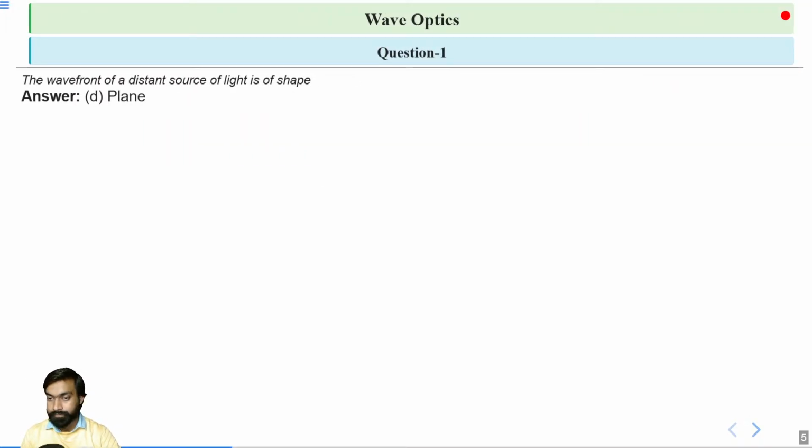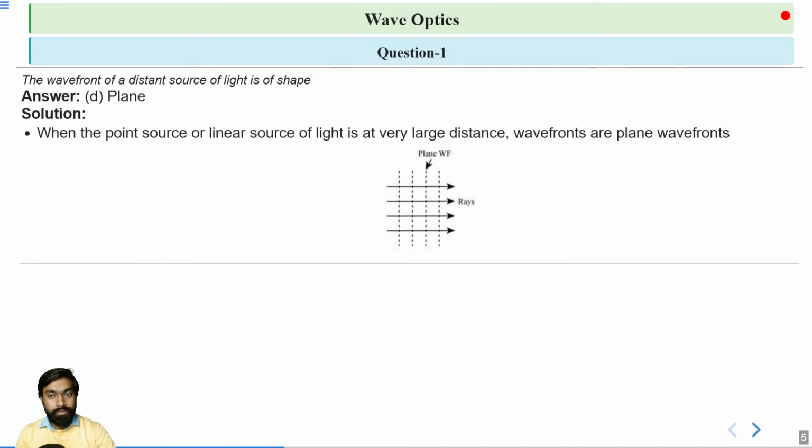Okay. So listen carefully. In this question, the question says that the wavefront from a distant source of light is considered. This is because at a great distance from the source, the spherical wavefronts have a very large radius or large radius of curvature, and a small portion of this large sphere can be approximated as a plane. Looks like this.